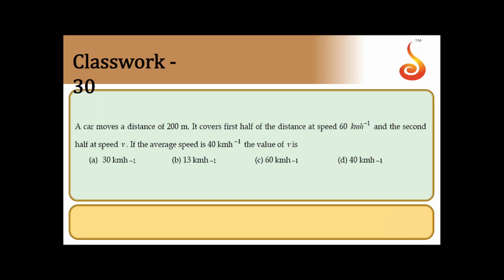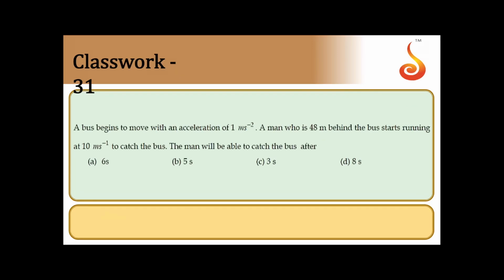Yes, we shall move on to the next one. Oh, this is the previous one only. Yes, a bus begins to move with an acceleration of 1 meter per second square. A man who is 48 meter behind the bus starts running at 10 meter per second to catch the bus.